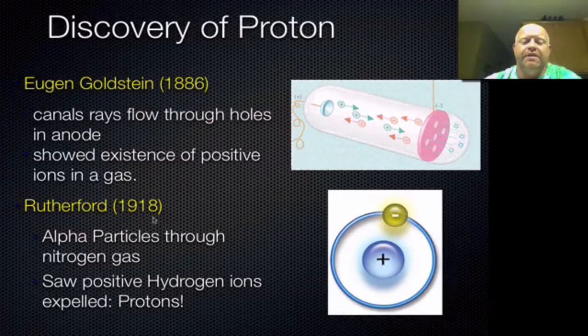And then in 1918, again, Rutherford, with his alpha particles, he liked to beam those at all kinds of things. He was actually pushing those through concentrated or compressed nitrogen gas. And those alpha particles colliding with the nitrogen molecules actually caused a reaction which created or split off hydrogen ions.